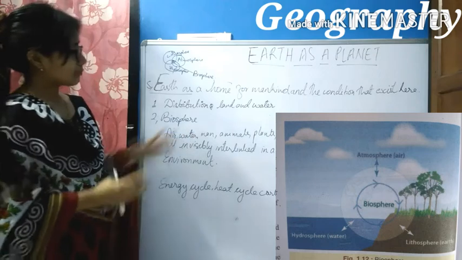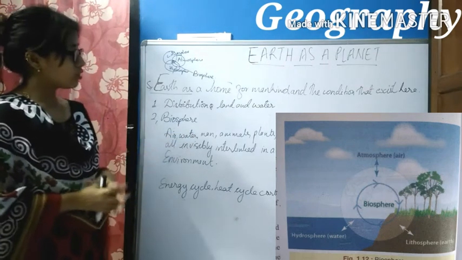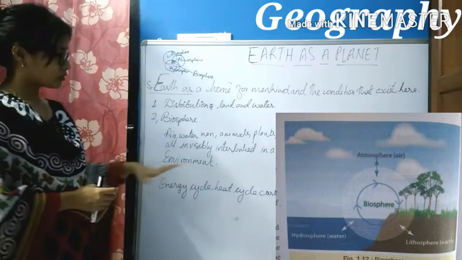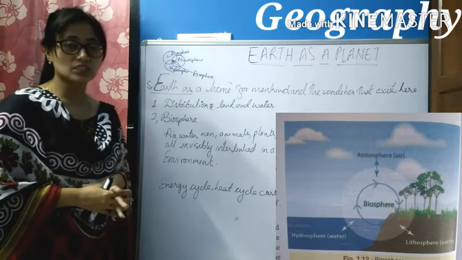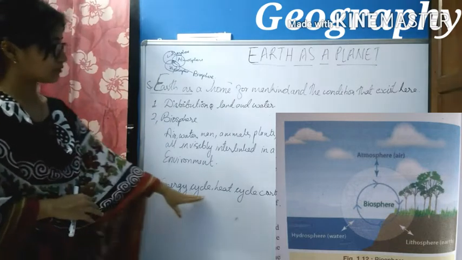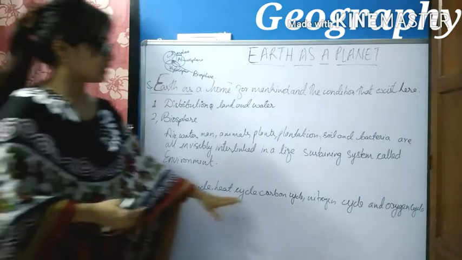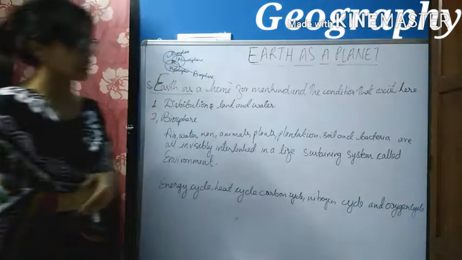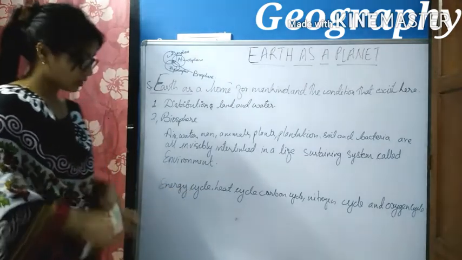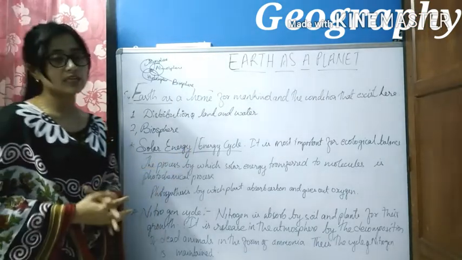Air, water, man and animals, plants, soil and bacteria are all invisibly interlinked in a life-sustaining system called environment. It is therefore absolutely necessary to maintain a balance among the different cycles: the energy cycle, heat cycle, carbon cycle, nitrogen cycle and oxygen cycle. Let us go through them one by one. Solar energy, or energy cycle.